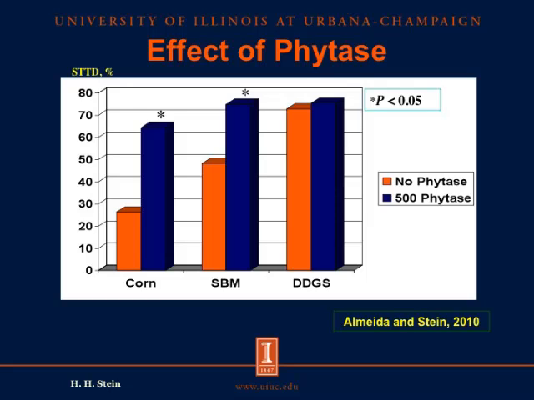However, when we add phytase to the diets, we see that now the digestibility in corn is more than 60%, the digestibility of phosphorus in soybean meal is over 70%, which is similar to the digestibility of phosphorus in DDGS, because the digestibility of phosphorus in DDGS was not increased when we added phytase to this ingredient. So in agreement with our previous data, we again see that phytase does not increase the digestibility of phosphorus in DDGS, but it works very well in both corn and soybean meals.